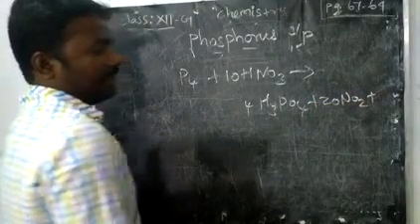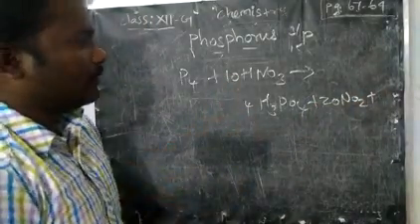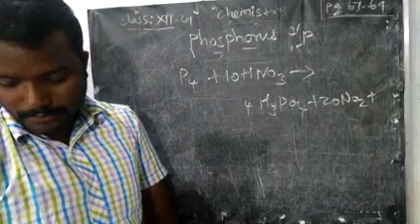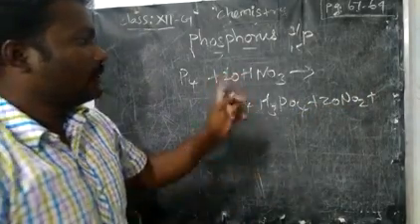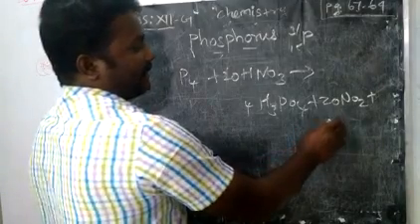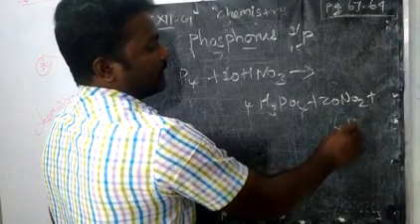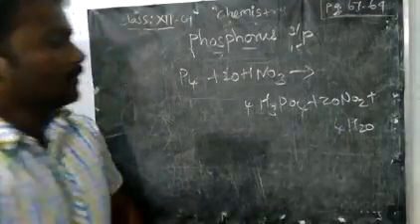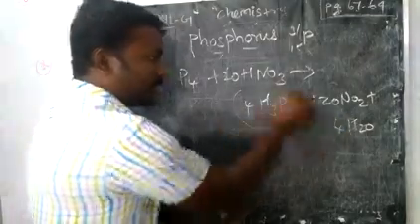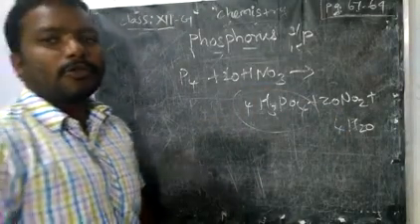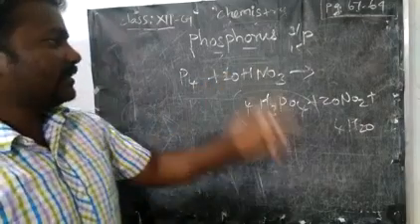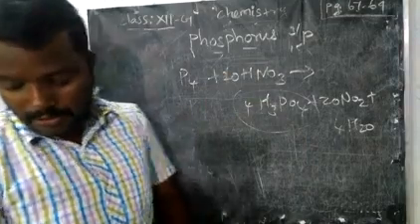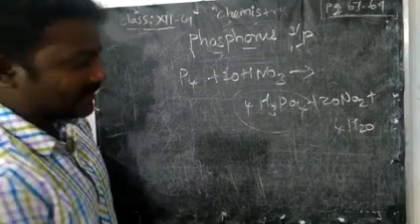What are the remaining? 12 hydrogen, 20 hydrogen is over. I made a mistake, 20. So 12 remaining, we have 8, so 4 H2O will form. So balancing is important. This compound is called orthophosphoric acid or simply phosphoric acid. So with nitric acid it undergoes oxidation into acid.